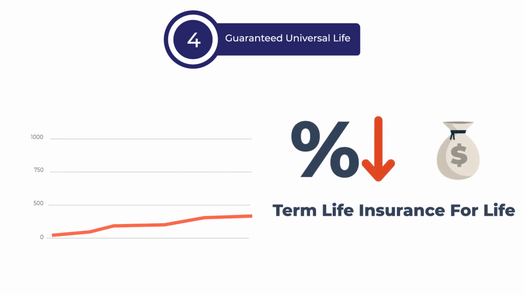And last, guaranteed universal life, which grows very little to no cash value and is intended to provide a low-cost guaranteed death benefit for the life of the insured. Some people call this term life insurance for life.